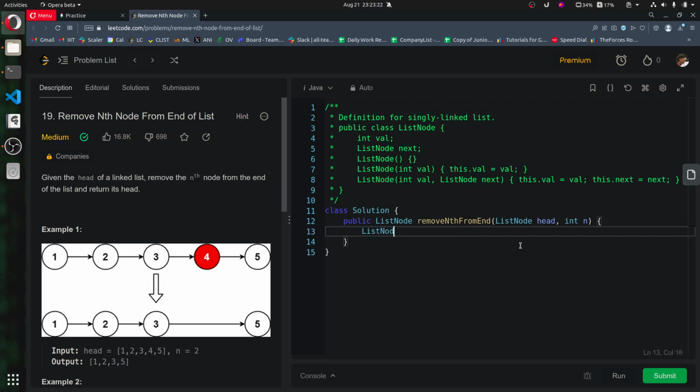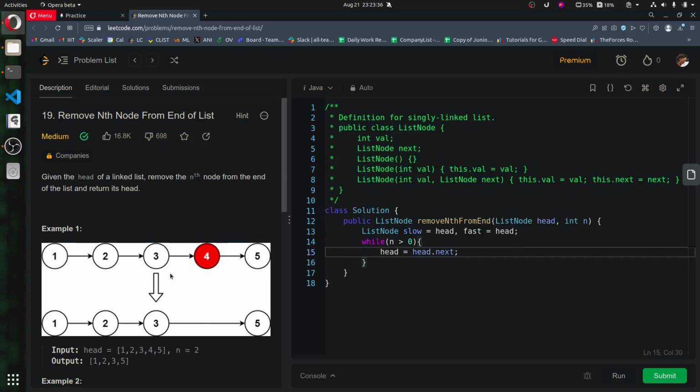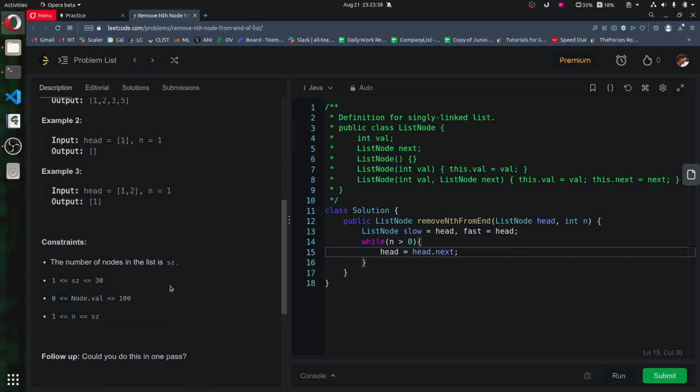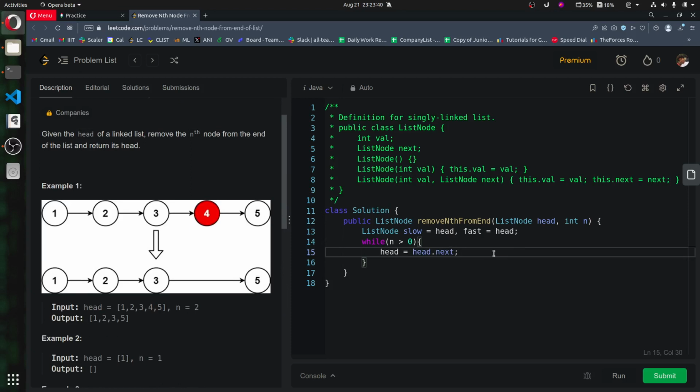So ListNode slow equal to head, and fast equal to head. So while n is greater than 0, fast equal to fast.next. It is always possible that the list contains more than n nodes, I mean to say that. So after this, where will our fast pointer go? So n is 2.